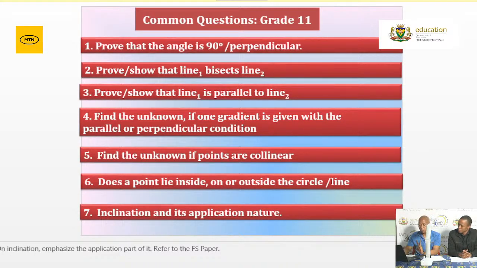Please check: if you don't have 2 points, you have only 1 point on the line, check if they did not mention parallel or perpendicular. Find the unknown if points are collinear. We spoke to that. And then, does a point lie inside or outside the circle or on a line? Remember, you are given the equation, you just substitute the x or the y. If when you substitute the x, whatever you get is the same as the y coordinate that we have, then that point is on the line or on the circle.